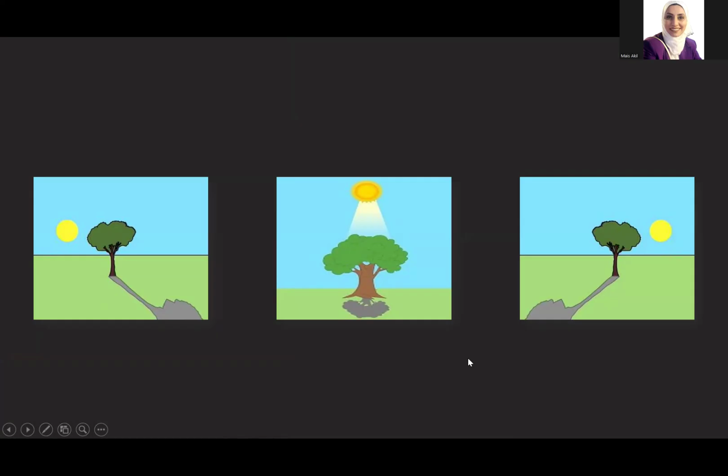Let's see how. As we said before, we have sunrise, midday, and sunset. During the sunrise, the sun rises in the east. And as you see, the sun is low in the sky. What is the direction of the shadow? As you see, the shadow is in the west.